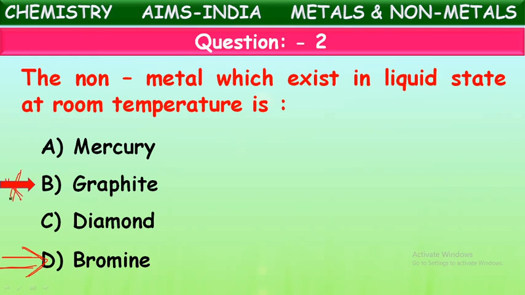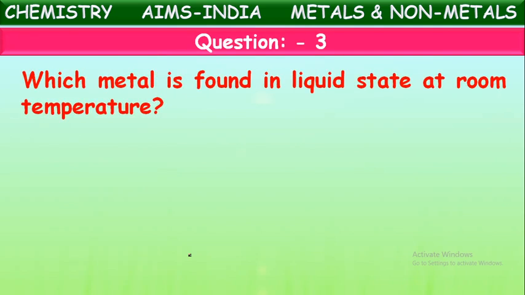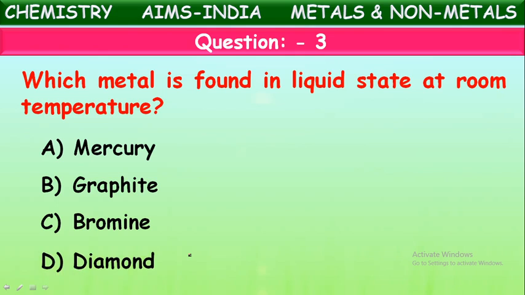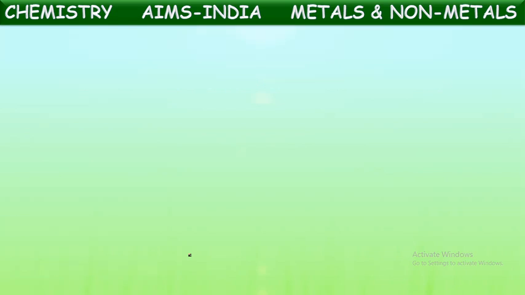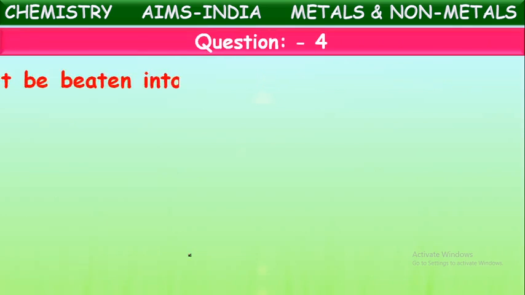Graphite is one of the hardest solid substances, and so is diamond. Mercury is also liquid, but it is a liquid metal. These two are solid non-metals. Only one liquid non-metal exists, and that is bromine. Okay, next one. Which metal is found in the liquid state at room temperature? Mercury, graphite, bromine, diamond. I think they have repeated the question. No problem, let us go for the next question.